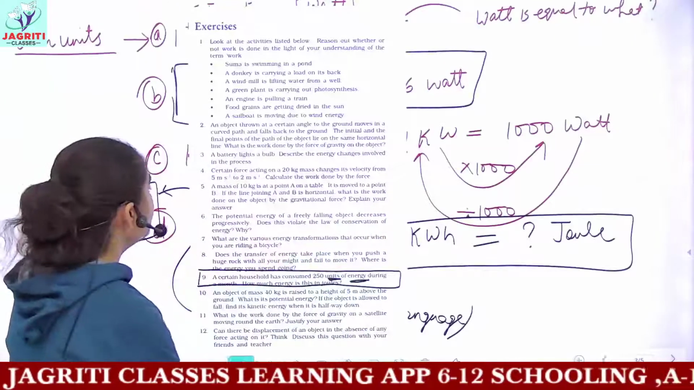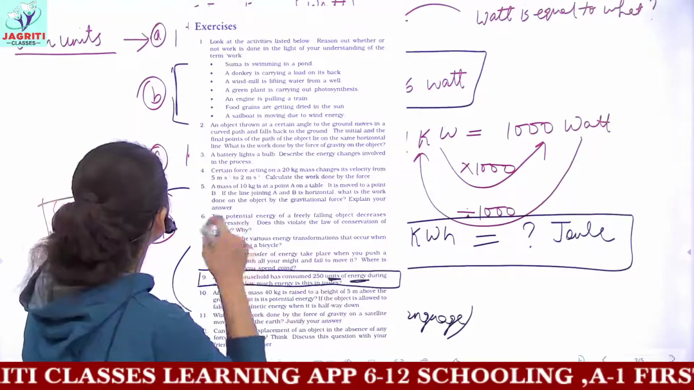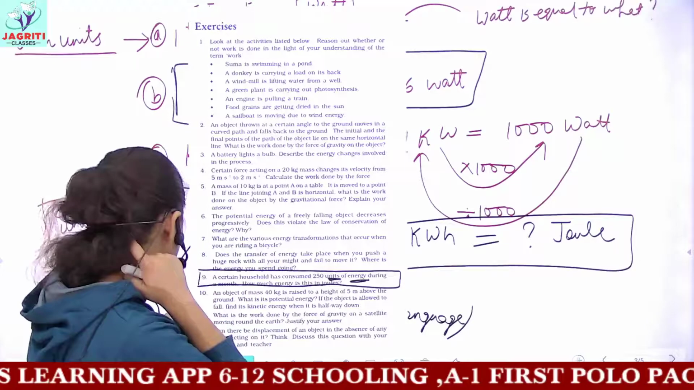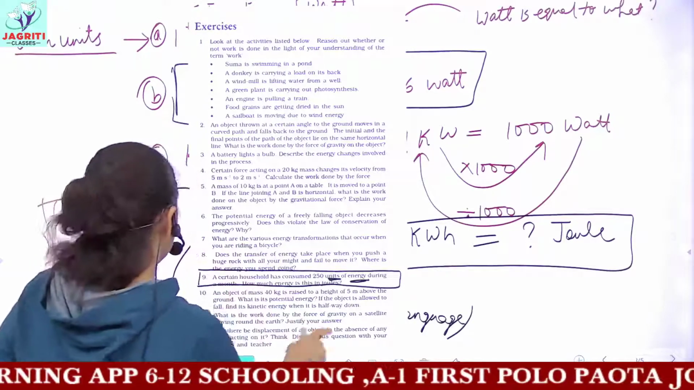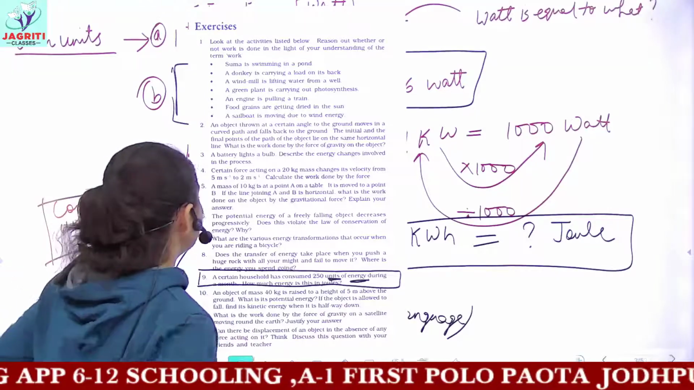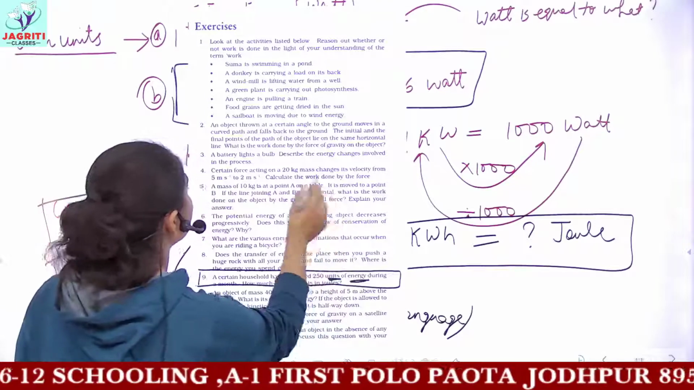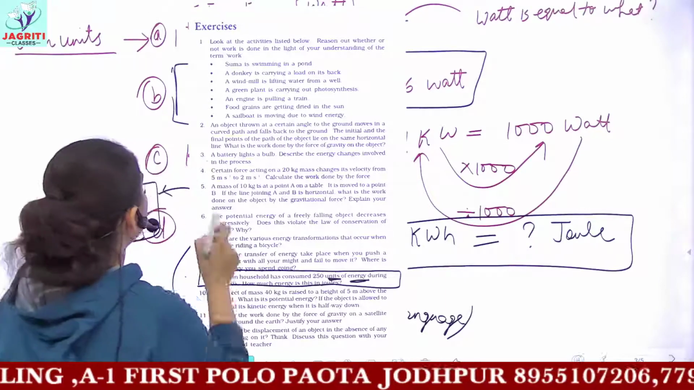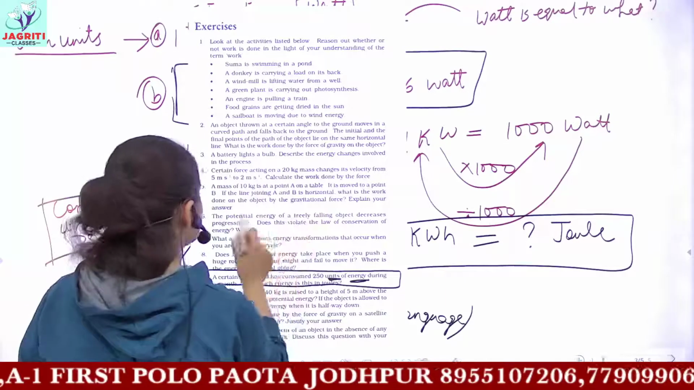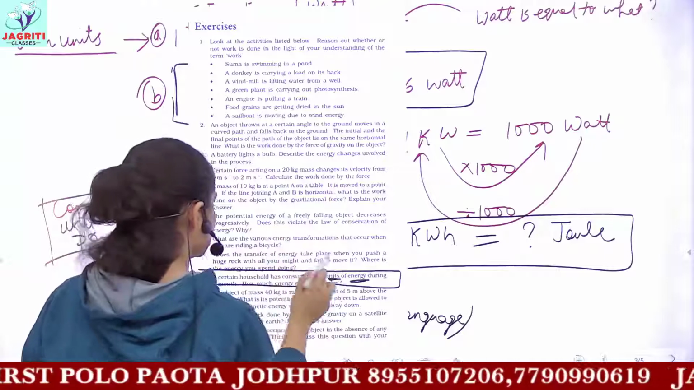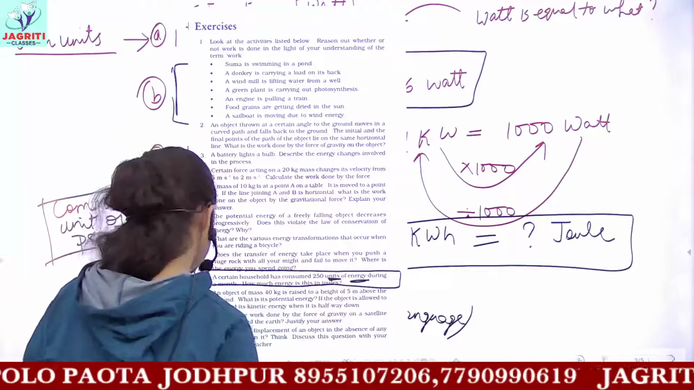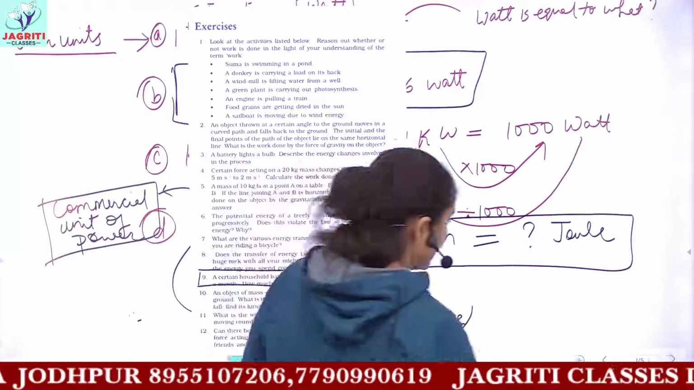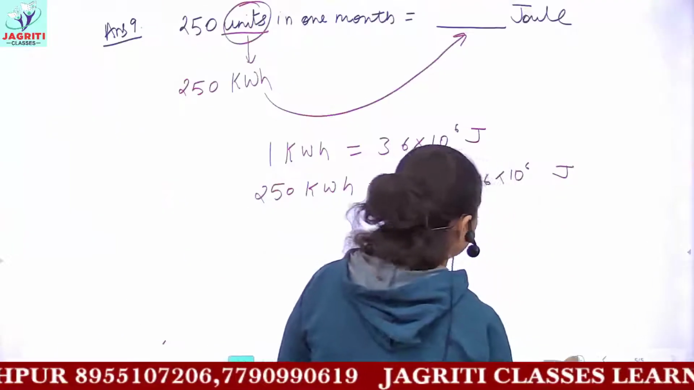Now let's see, do we have any other questions in the exercises related to power? The 12th question is also a question of energy. Then what are the various energy transformations, law of conservation? I think every question we have discussed here. Let me check once. The potential energy, where is the energy spent? This is again the work done by gravity. So I hope there is no question related to power here.